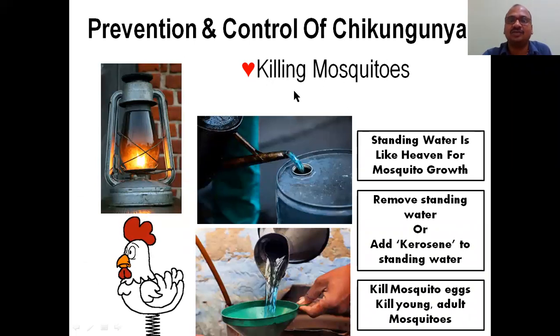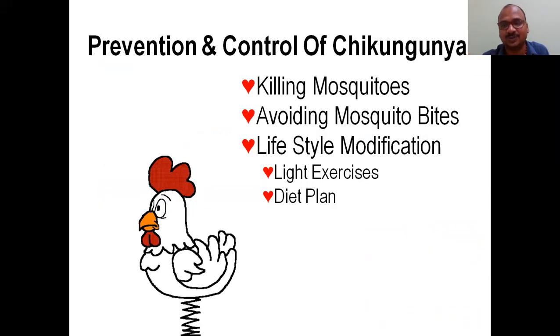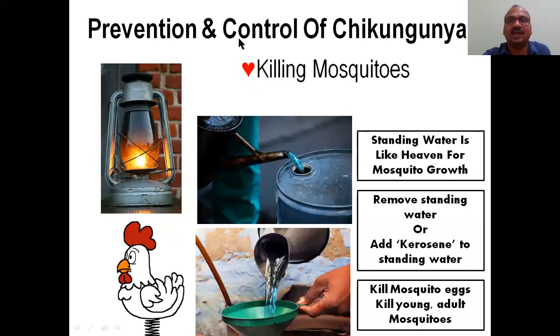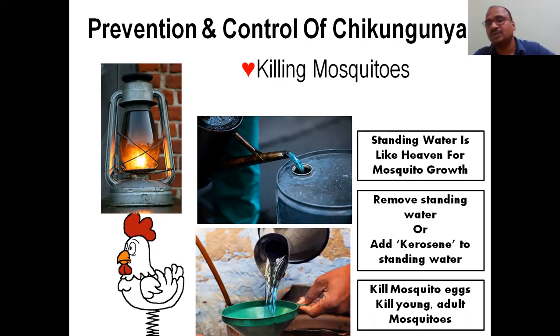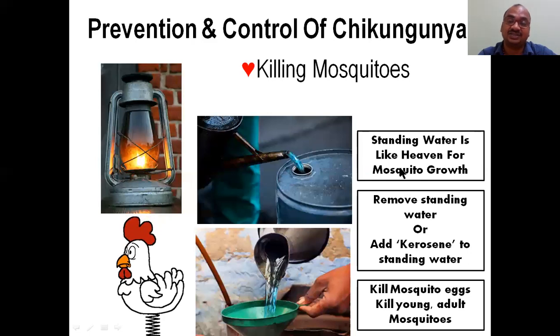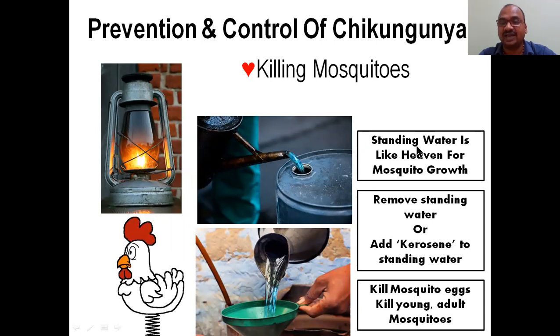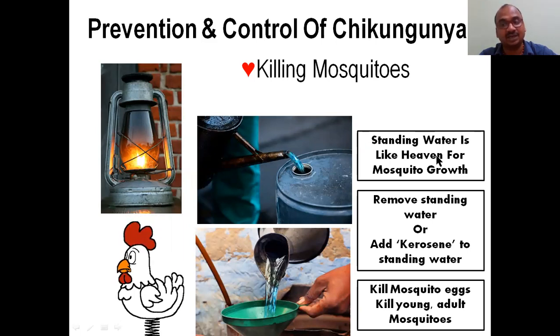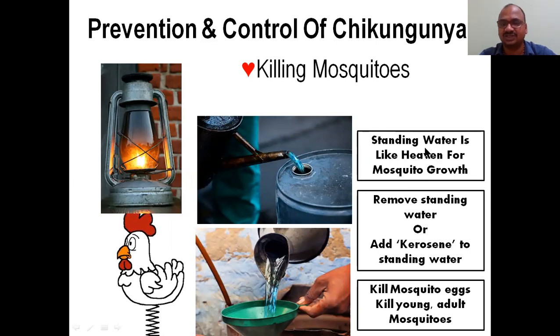Prevention and control of chikungunya: there are three steps. The first step is killing mosquitoes, which we will see step by step. Standing water is nothing but stagnant water, which does not move. That water is like a heaven for mosquito growth. Mosquito eggs, larvae, all the stages will develop in standing water. That's why don't allow standing or stagnant water in the surroundings of your house. That is the first thing.